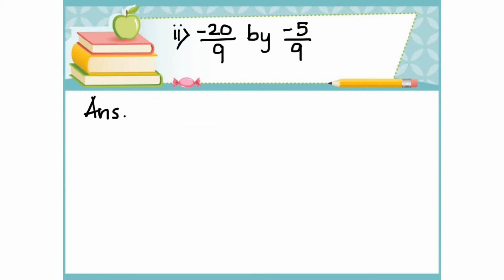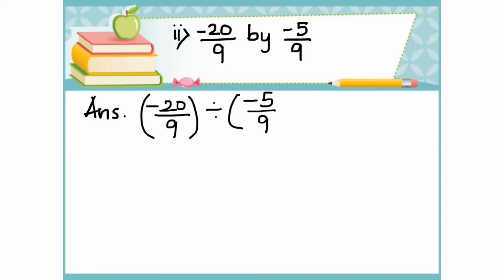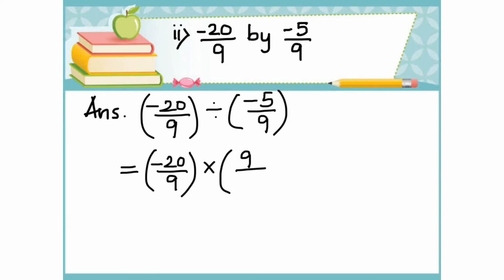Now let's look at the second question. Divide minus 20 by 9 by minus 5 by 9. Answer: minus 20 by 9 divided by minus 5 by 9. This expression is equal to minus 20 by 9 multiplied by the reciprocal of minus 5 by 9, that is 9 by minus 5.